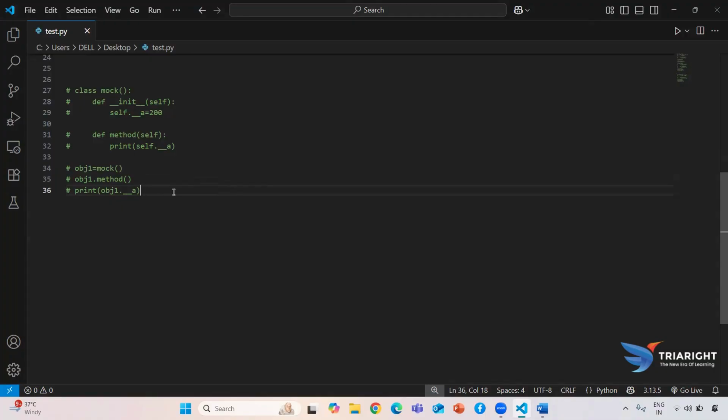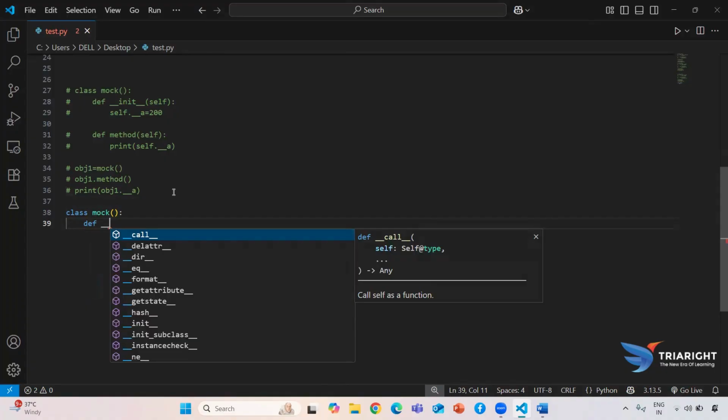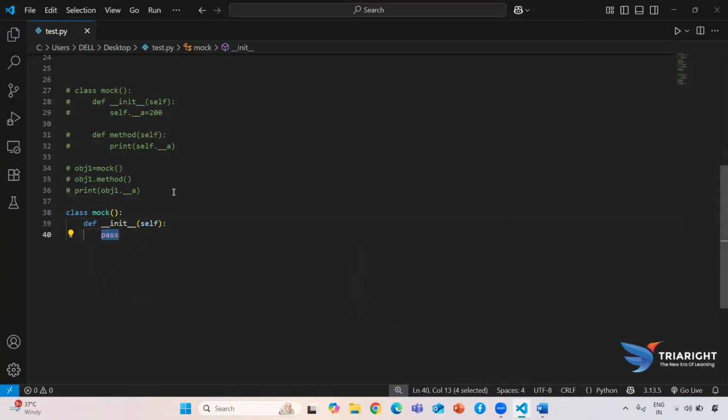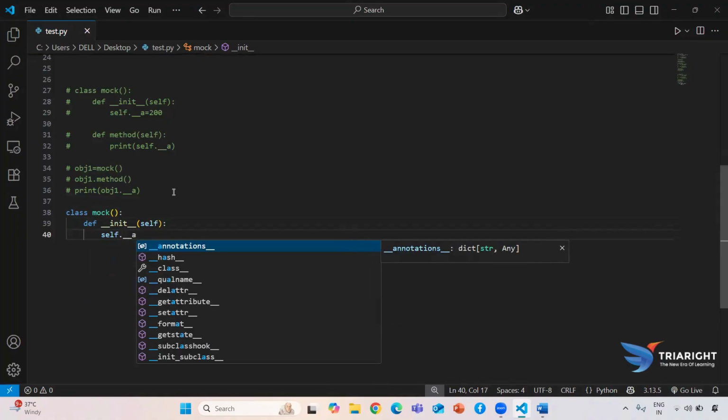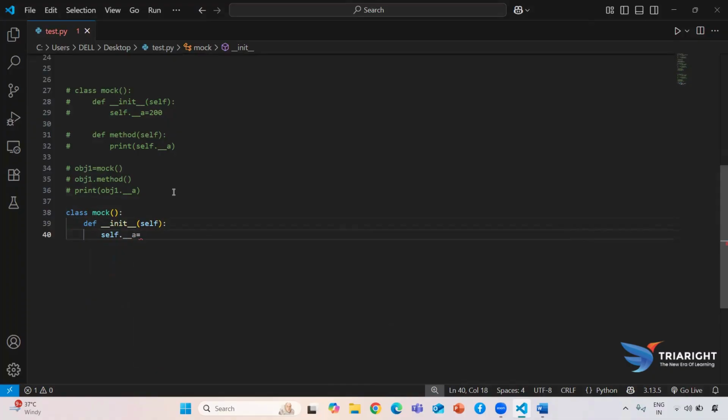Now we are going to use the same concept. I'm just going to create a class. How to create a class? With the help of the class keyword, then you need to provide your class name. Here I am providing the same class name, Mock. Now my requirement is to create a data member, or what is called an instance property. To make it possible, we create our constructor. This constructor takes one mandatory argument, called self. Now I need to initialize a data member as a private access specifier, and I will assign the value 420.